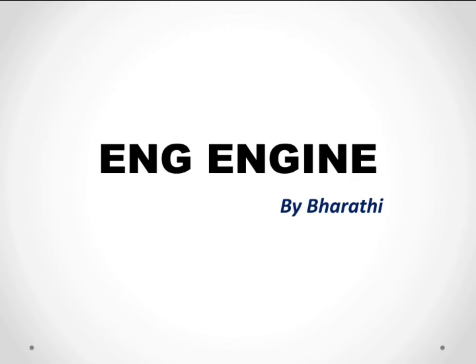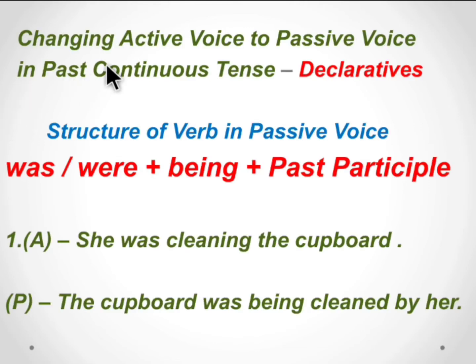The topic in this video is changing active voice to passive voice in past continuous tense. We have already learned the past continuous tense in the tenses, so you will know the structure. Now, changing active voice to passive voice in past continuous tense. First, let us see the declarative kind of sentences.